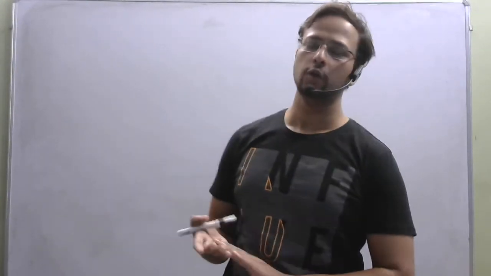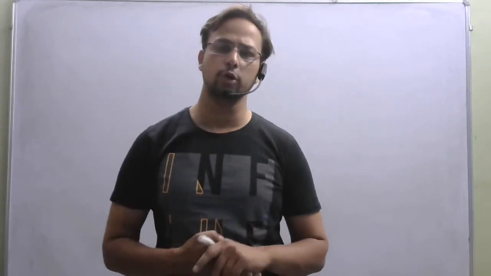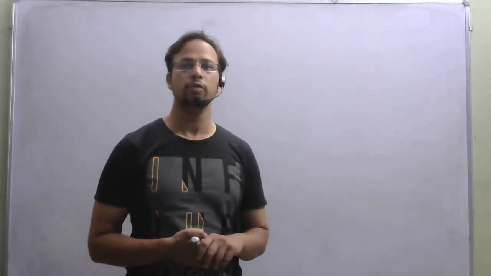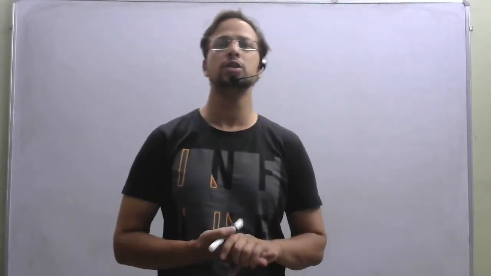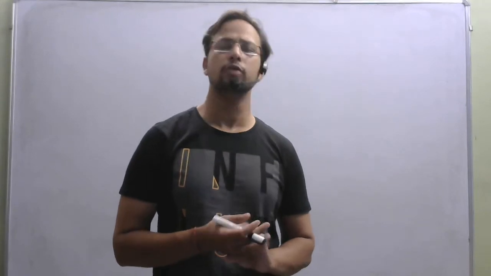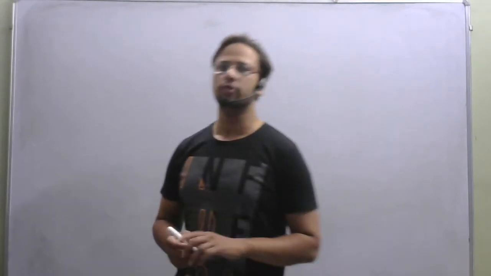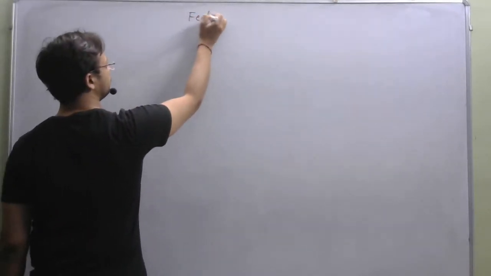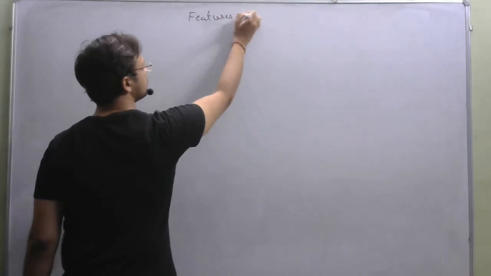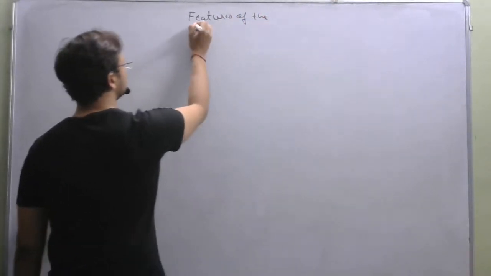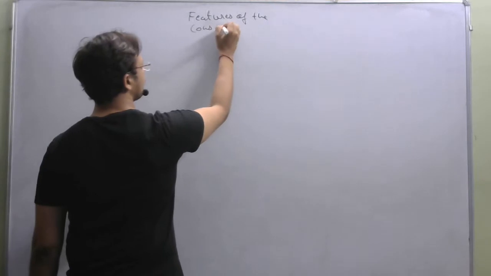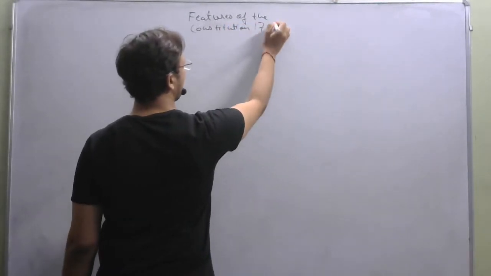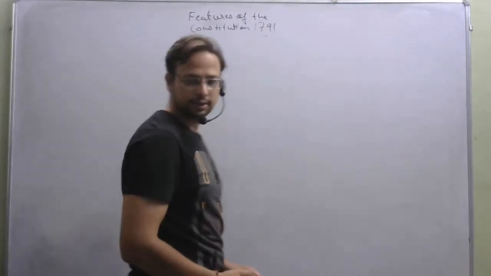In the previous video, we discussed a lot about the French Revolution and what were the major incidents of the French Revolution. In today's video, we will discuss the features of the Constitution of France that was framed in 1791. So, let us discuss the features of the Constitution. What were the features of the Constitution of France? It was in the year 1791.